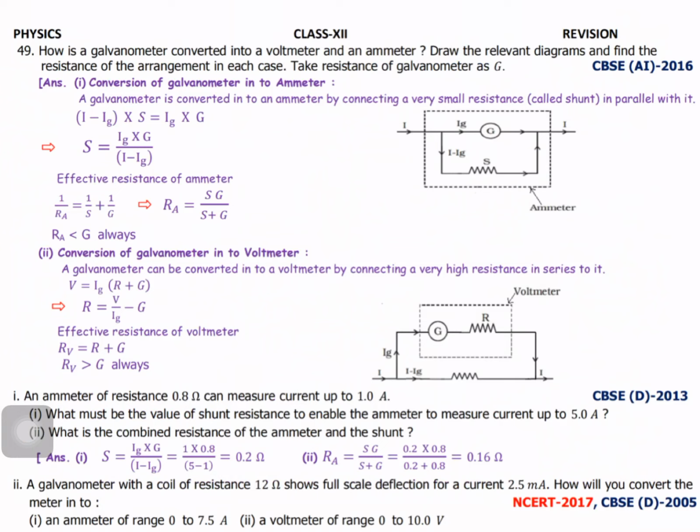Next question. A galvanometer with a coil of resistance 12 ohm shows full scale deflection for a current of 2.5 milliampere. How will you convert the meter into an ammeter of range 0 to 7.5 ampere? The second one, a voltmeter of range 0 to 10.0 volts. You can solve this.